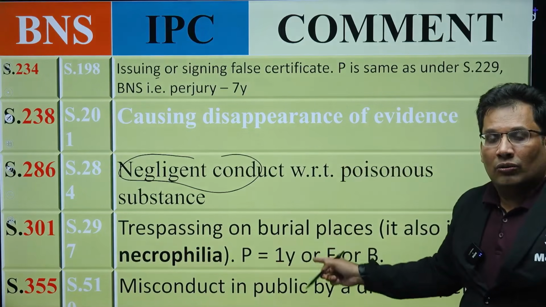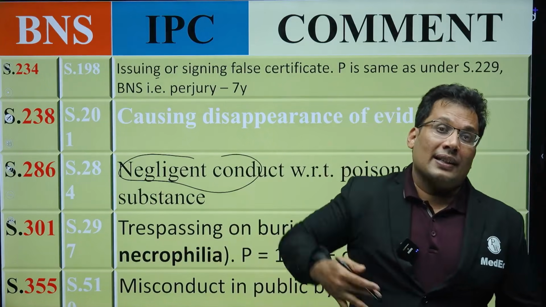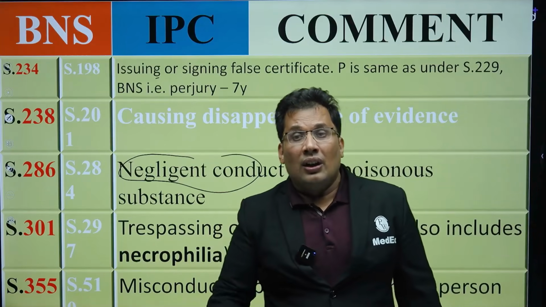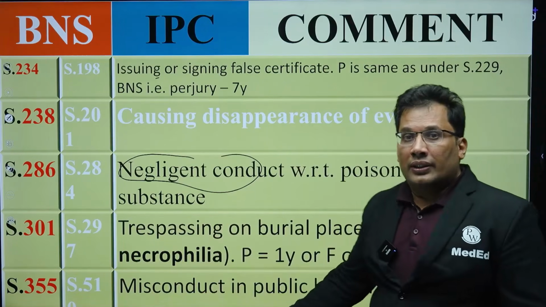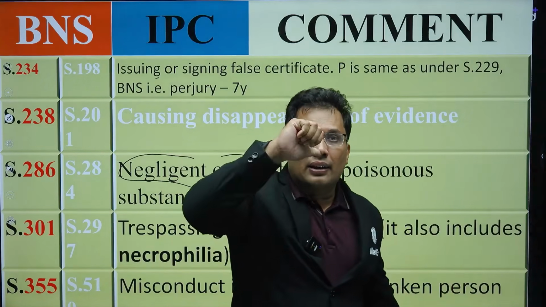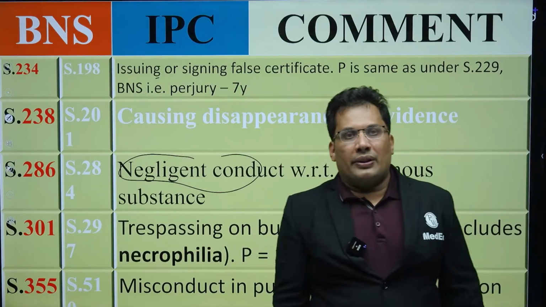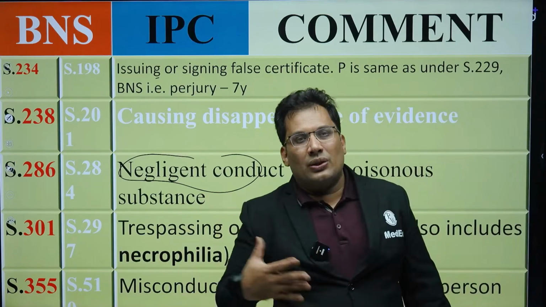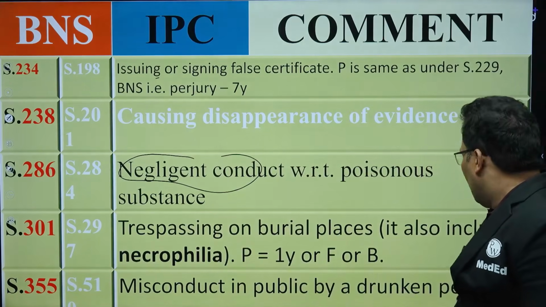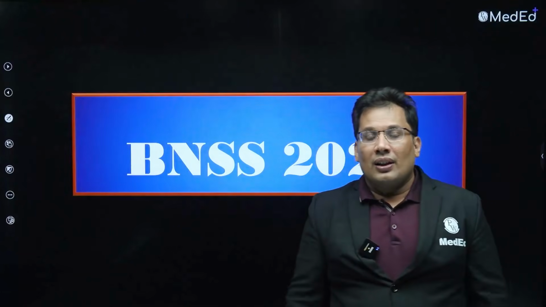Necrophilia comes here, with 1 year of imprisonment. Necrophilia means having intercourse with the dead. It is an extreme form of sadism. Extreme forms can be necrophilia, necrophagia, lust murder and all. That is basically 301. 355, misconduct in public by a drunken person. Having alcohol and behaving badly, obscene acts, obscene songs, all come under BNS. Misconduct after having alcohol is 355. Punishment, I remember, is 1 day in jail. So this is about the BNS.